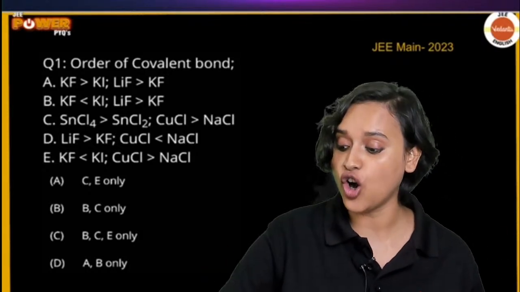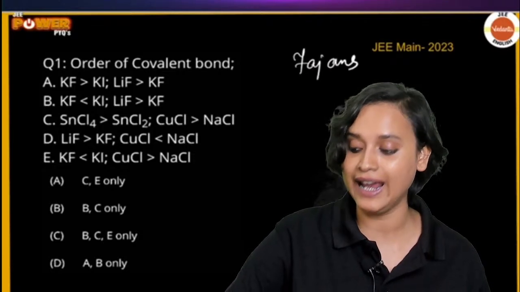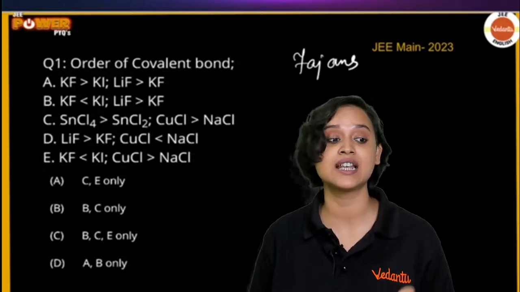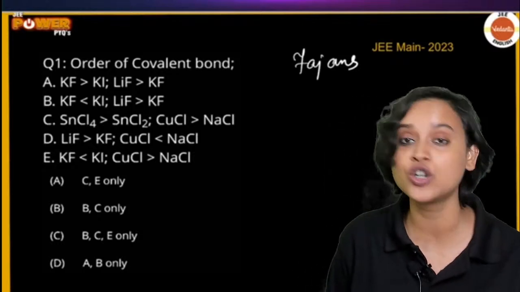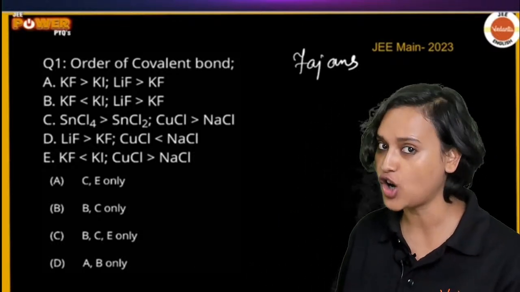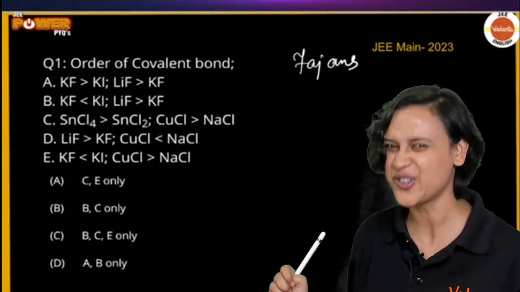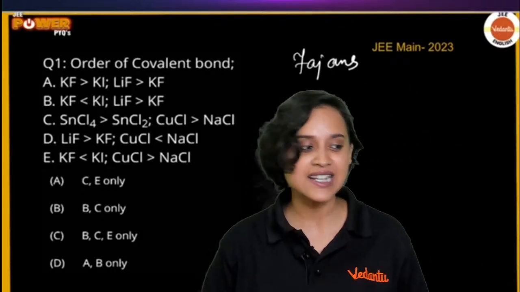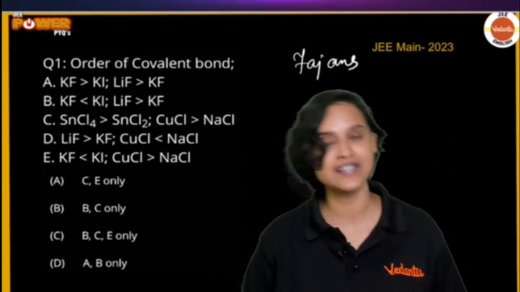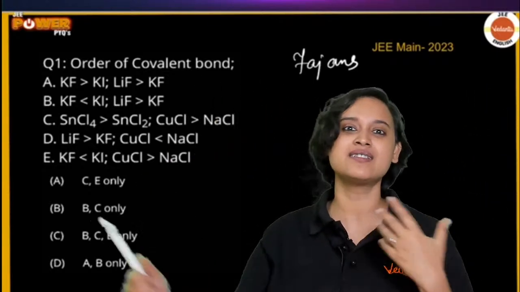This famous law is written as FAJANS, but it is pronounced as faience. You pronounce it as faience. It's not Fajans' rule. That's what most of us Indians say, but it is actually Faience's rule. Just like how people say de Broglie. Yeah, these are all different countries, different pronunciations.